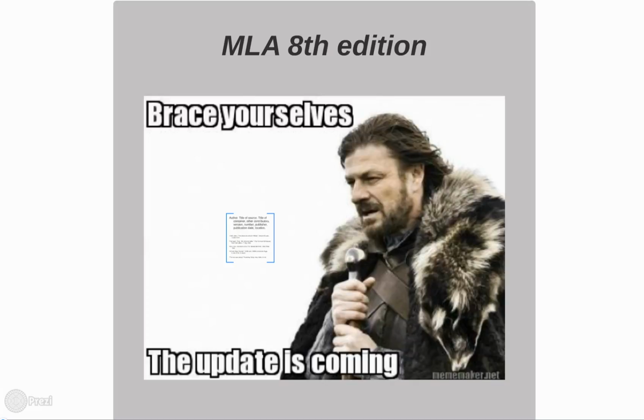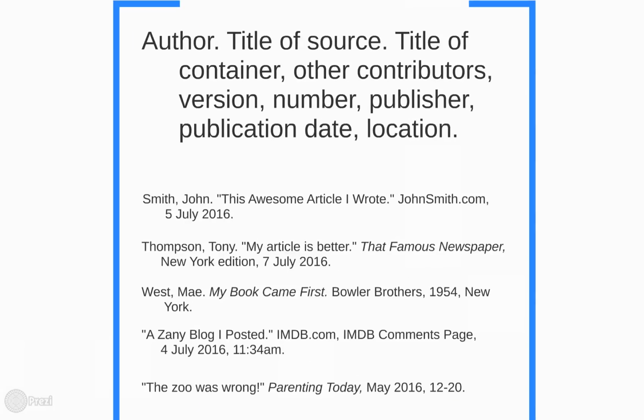Now, what MLA has decided in the 8th edition is that they don't really have to look that different. You're still going to cite the same information, but instead of having to put it in a very carefully constructed order, you just have to deal with the basics. What are the basics? You know them, right? Here they are. So you start with the author, that's still first, and then the title. Of course, that's going to be next.